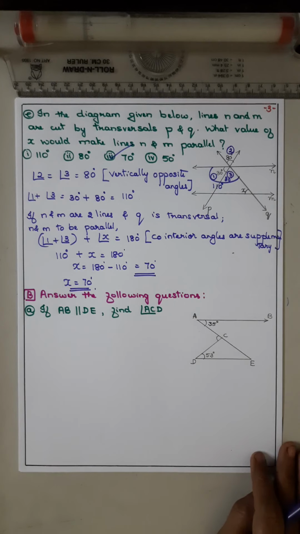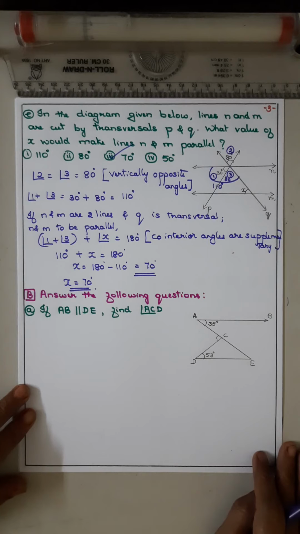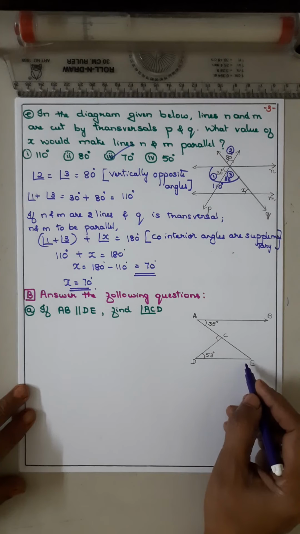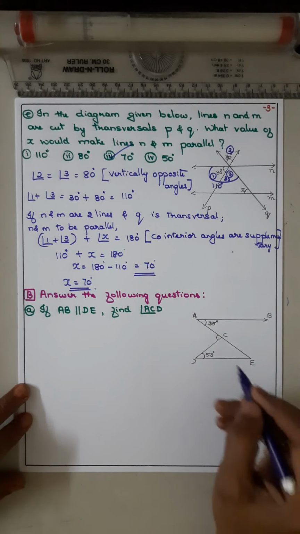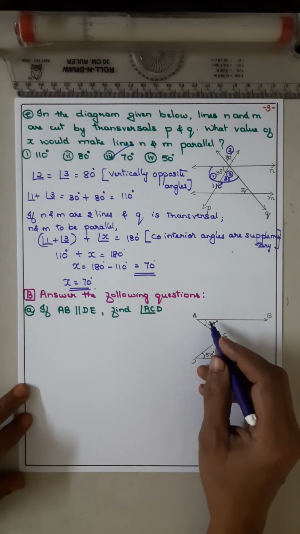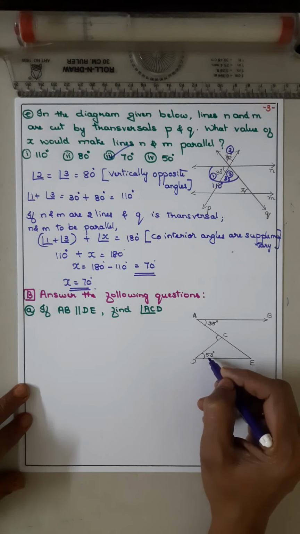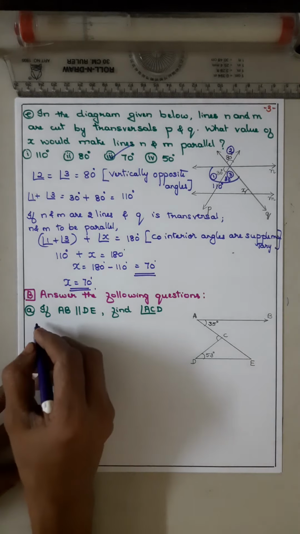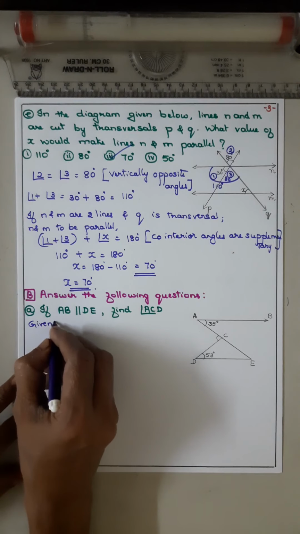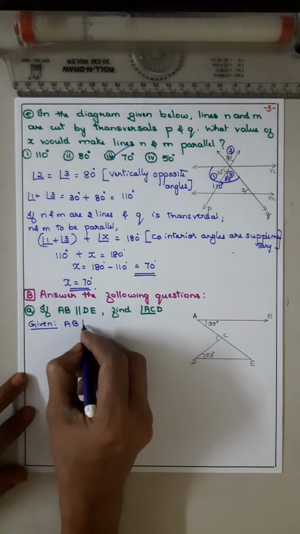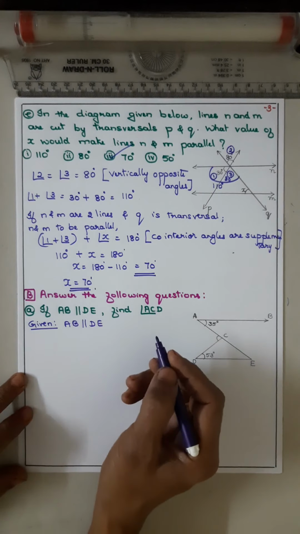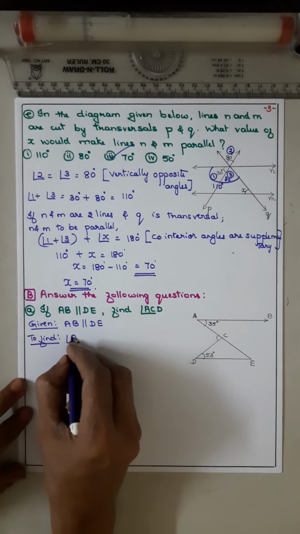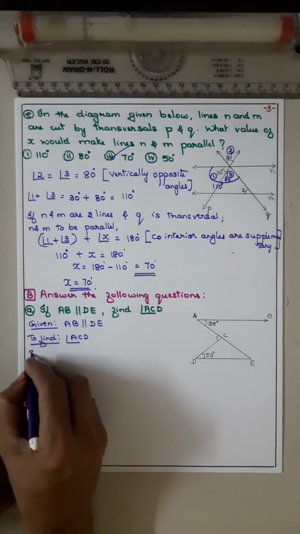Now coming to question number B. Answer the following. AB is parallel to DE and AE is the transversal. We have to find out ACD. This angle is given 35, this angle is 53, but we have to find out this. So first we have to write: given, AB parallel to DE, and to find angle ACD. Solution.